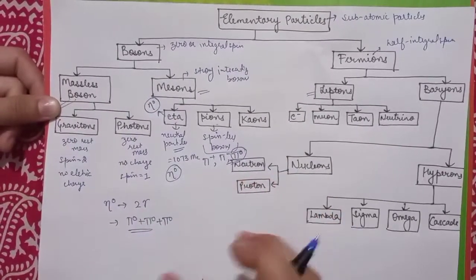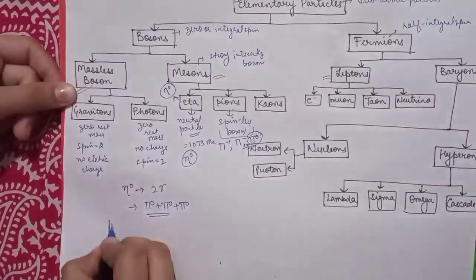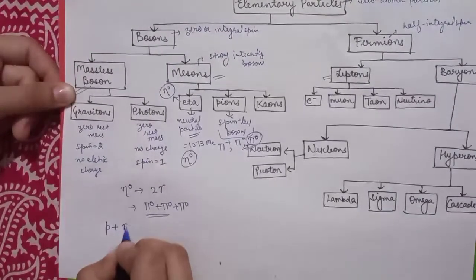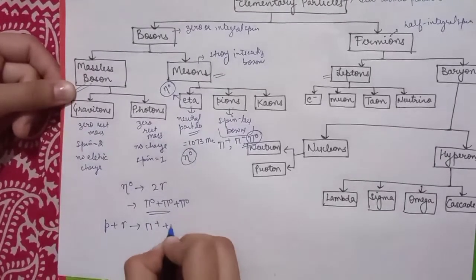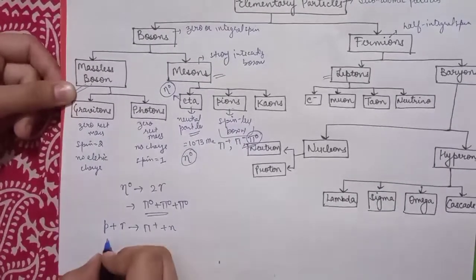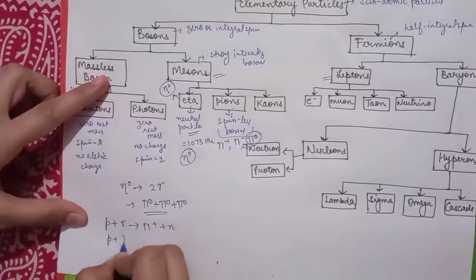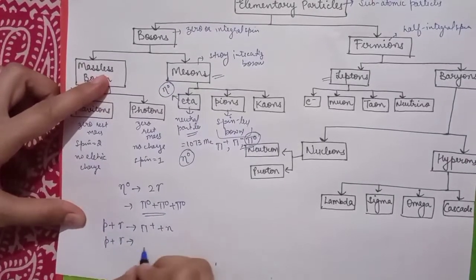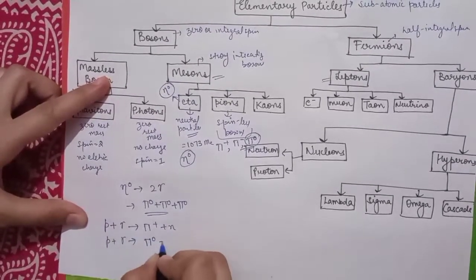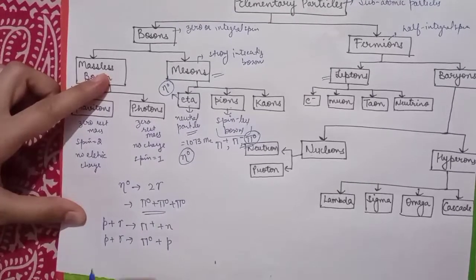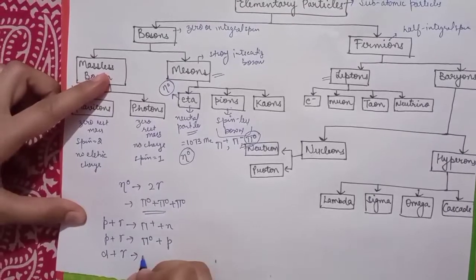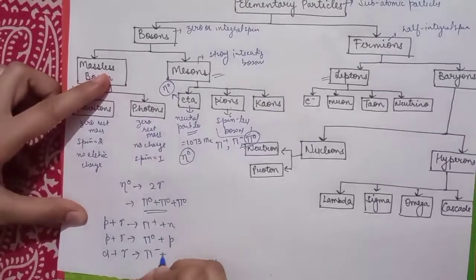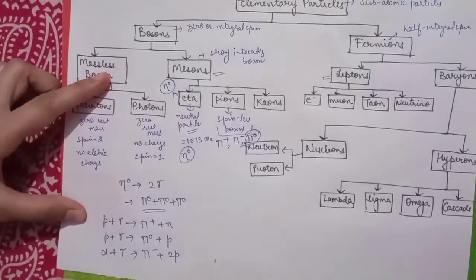These pions are produced as when a proton interacts with gamma radiation, it produces pi positive plus a neutron. And when a proton interacts with gamma radiation, it can also produce pi naught plus a proton. Also, when a deuteron interacts with a gamma radiation, it can produce pi negative plus 2 protons.